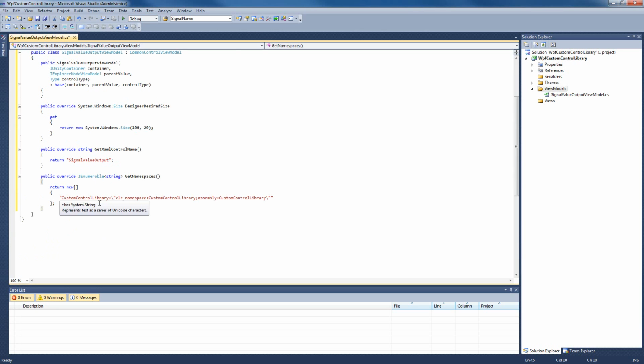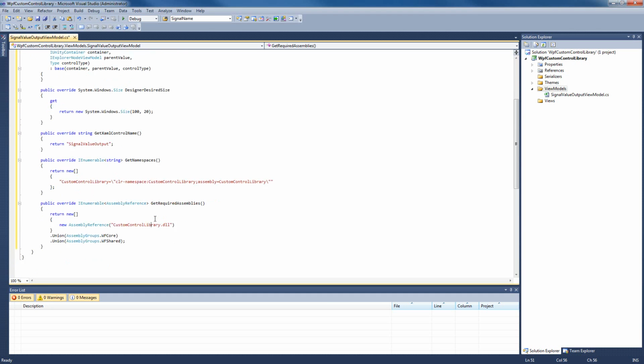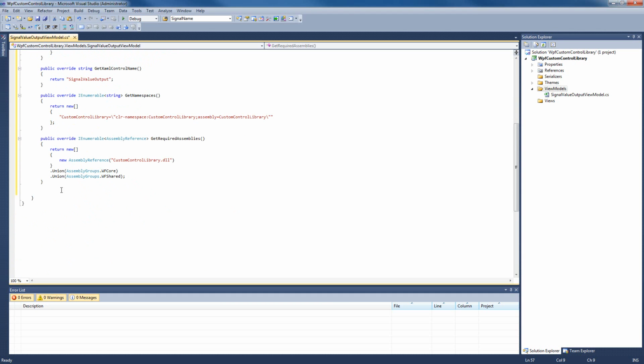As you can see here, we have the proper namespaces and the proper assembly. But this is not enough. We will also need to override the GetRequiredAssemblies method to return all the assemblies that our Silverlight control requires. So we're going to return the WF core and the WF shared. And now our overrides are complete.